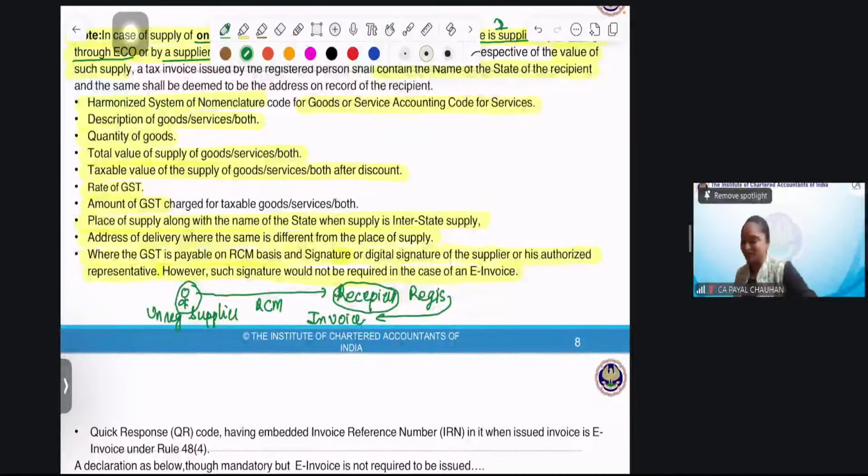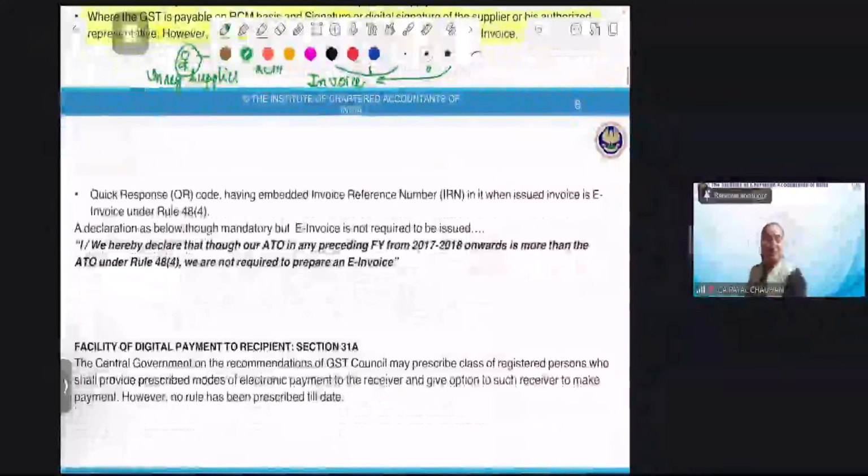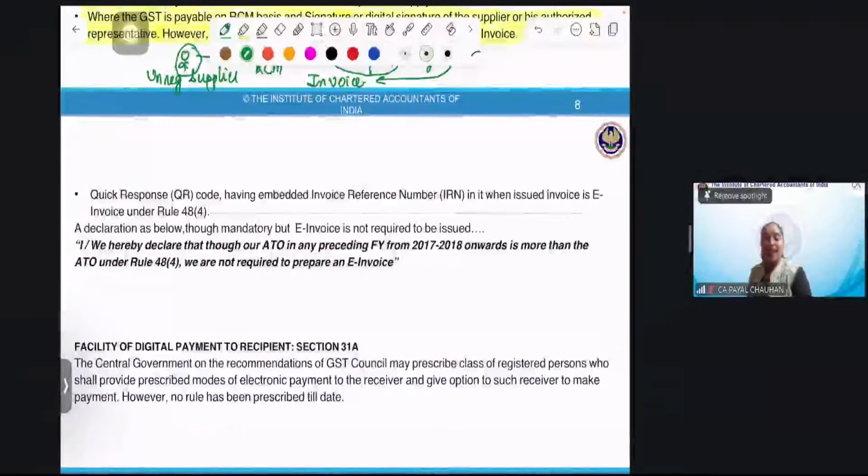Perfect. Now, quick response code. I had a query about the quick response code. You people might be shopping at malls, and in those malls, while we make the payment, they give you a scanner code. We scan and we make the payment. Do you people know about it?